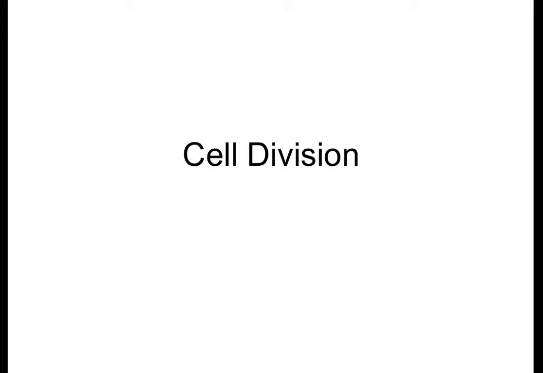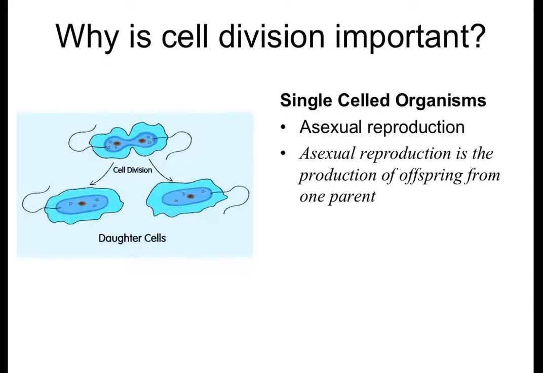Alright, we're going to look at cell division for the second part of our video for Unit 7. Cells need to divide for a couple of reasons. If you happen to be a single-celled organism, your primary reason to divide is for reproduction, and that type of reproduction is called asexual reproduction because we divide from one parent cell to create two. It's a single cell creating two daughter cells or two offspring.